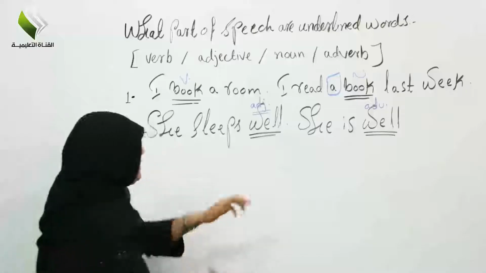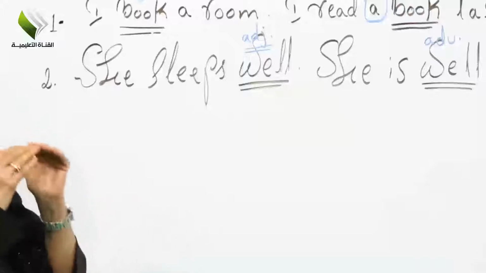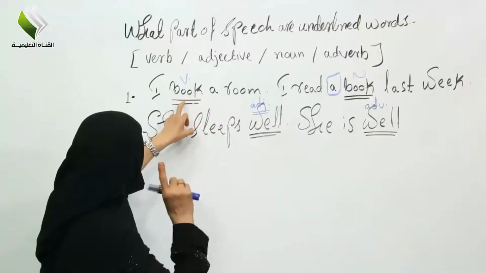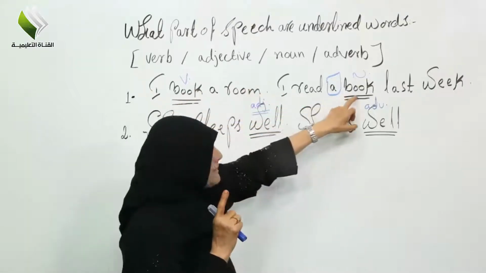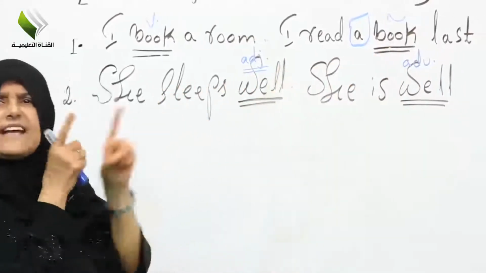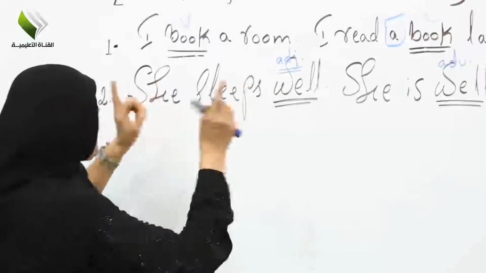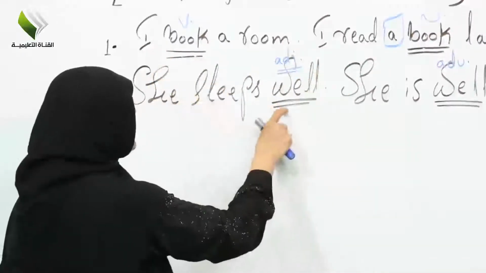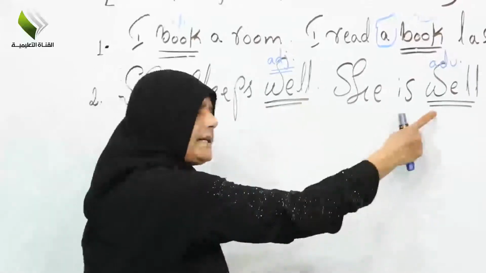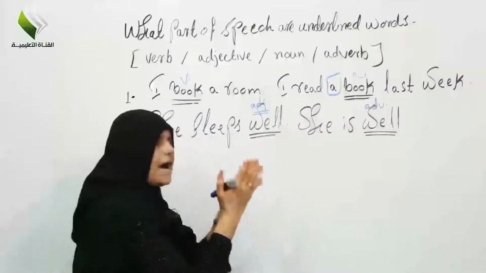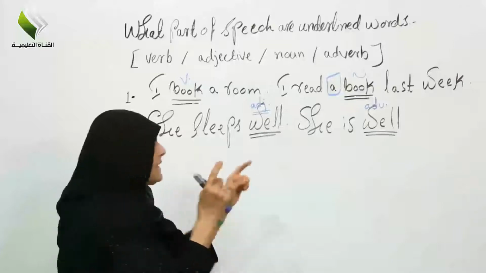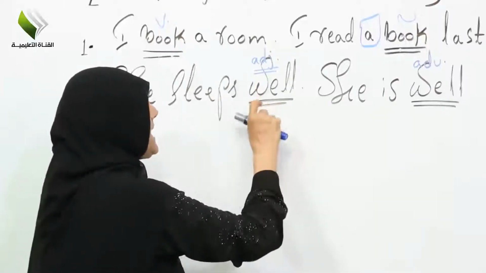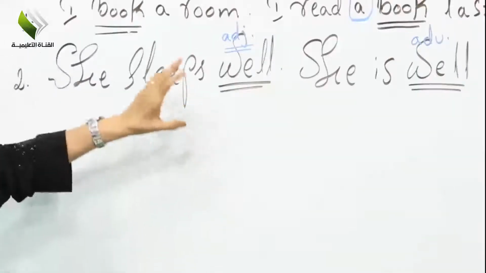So in this case, don't forget please, how do you use the sentence or the verb? In the first one, verb and noun are the same words. How do you compare them? How do you differentiate between them? Now look at number 2. Well and well. Also, how do you compare between them? It is the same word, but one is an adjective and one is an adverb.